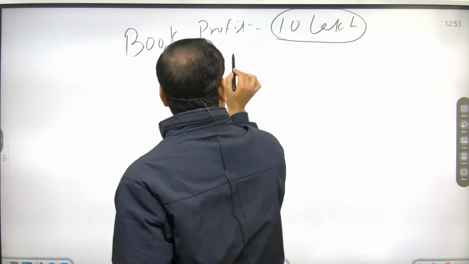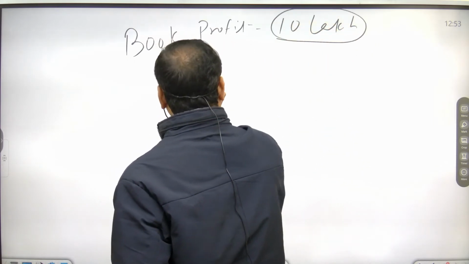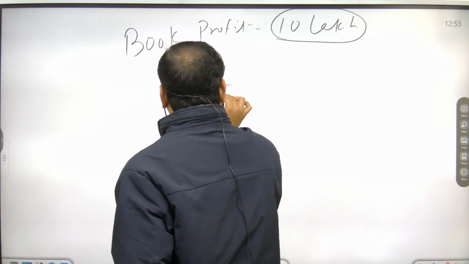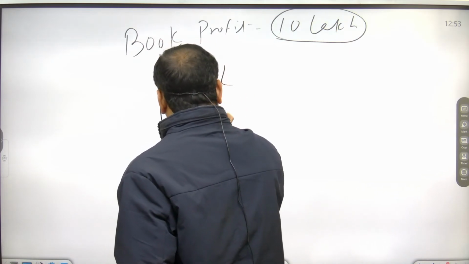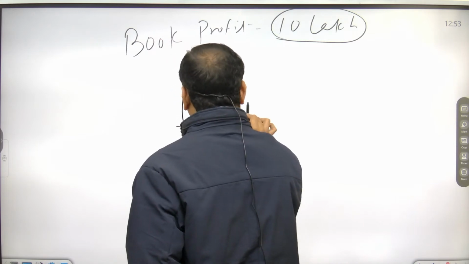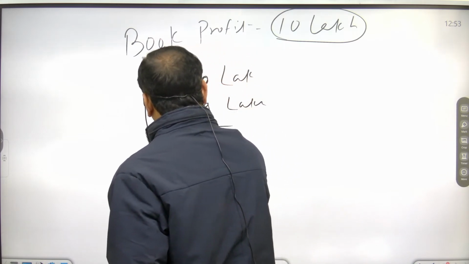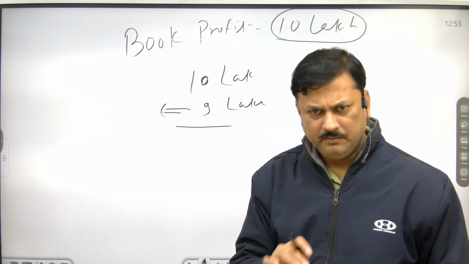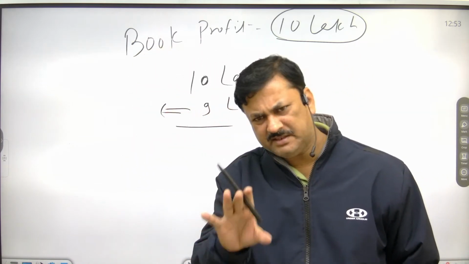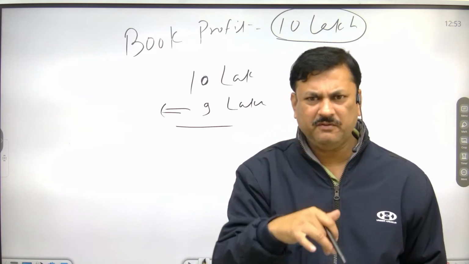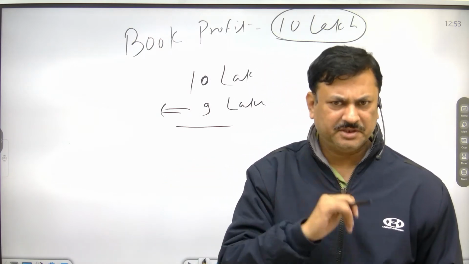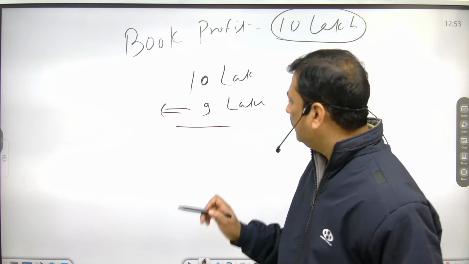Suppose on this 10 lakh rupees, the company has invested 9 lakh rupees in the area mentioned by the government: invest in this area and you will get this tax benefit.